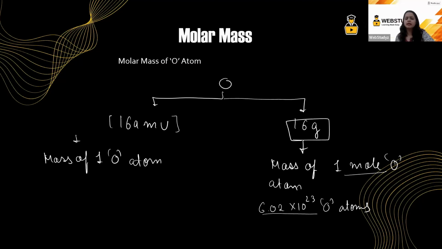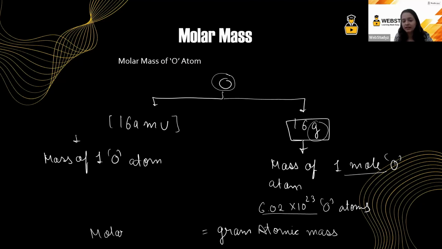Now, students, you can see that this mass is represented in grams, so can I call it gram? And because it is the mass of an atom, can I call it gram atomic mass? Yes. So gram atomic mass is actually another name for molar mass of atom.